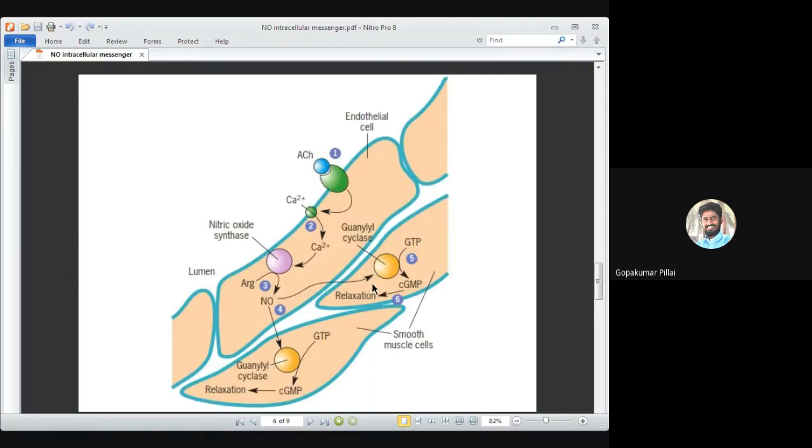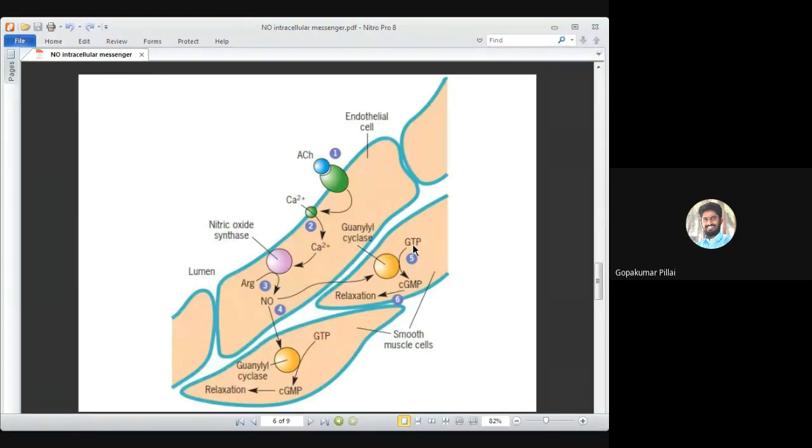Once the nitric oxide enters the smooth muscle cell, it is going to activate another enzyme called guanylyl cyclase. Now, what is the role of this enzyme? This enzyme is capable of producing a compound called cGMP. The substrate for this is GTP. So the guanylyl cyclase enzyme helps in production of cGMP from GTP.